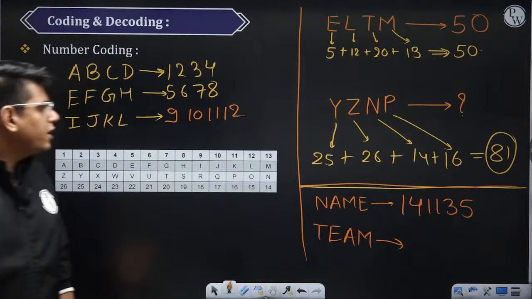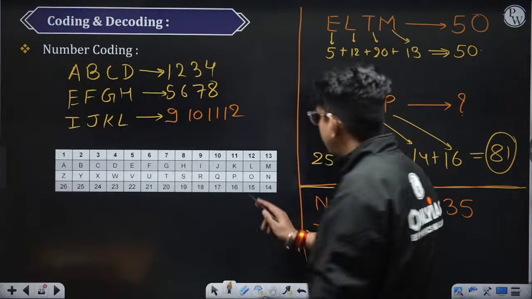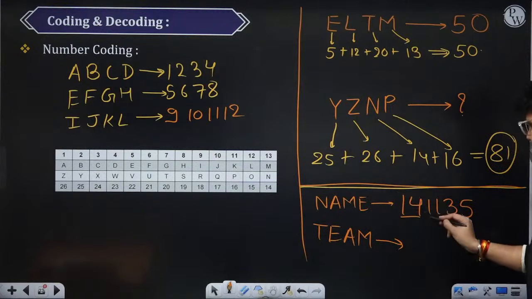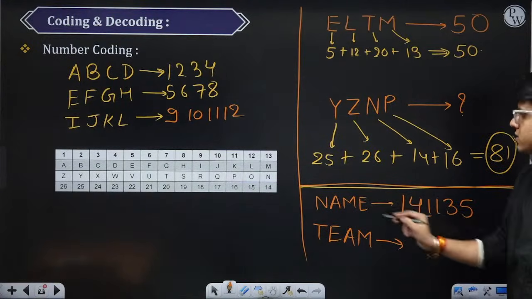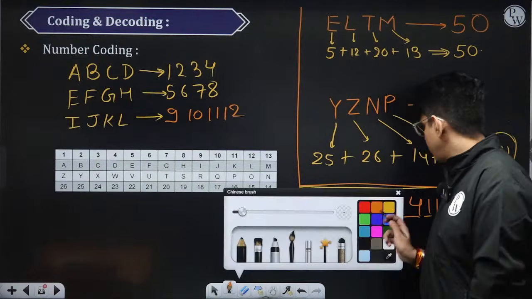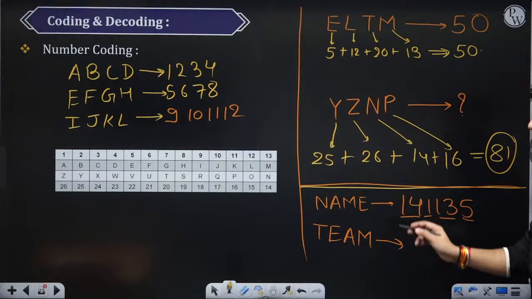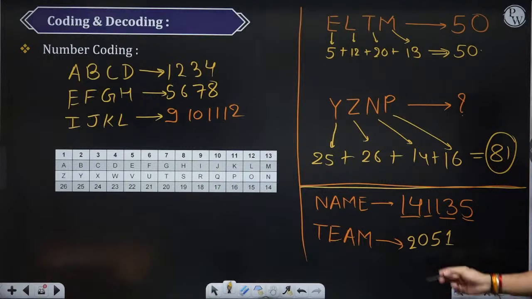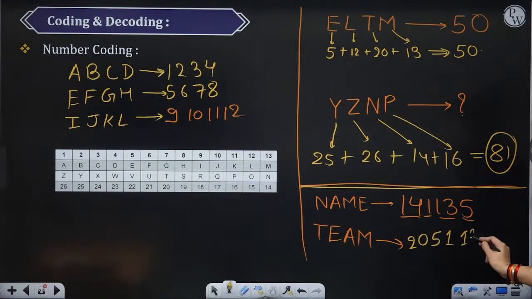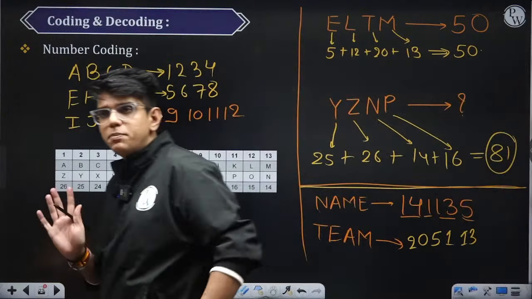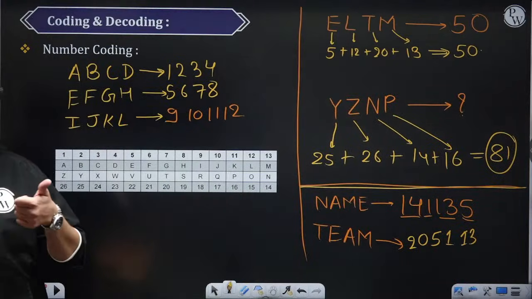Right? So if we see positional value of n is 14, 14 हो गया. Positional value of a is 1, so ये 1 हो गया. फिर m is 13, तो 13 हो गया. e is 5. Similarly, we can find the code for this. ठीक है. T is 20, 20, E is 5, A is 1 and M is nothing but 13. So the code for this will be 25, 51 and 13. Simple. अभी तक simple question समझ में आया?